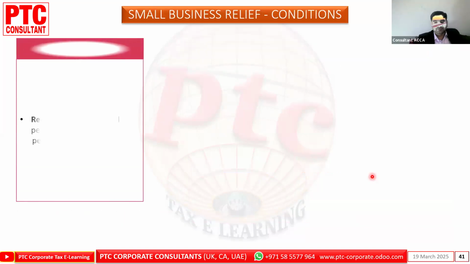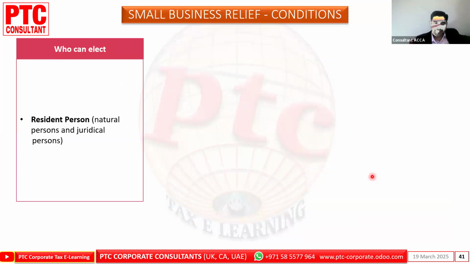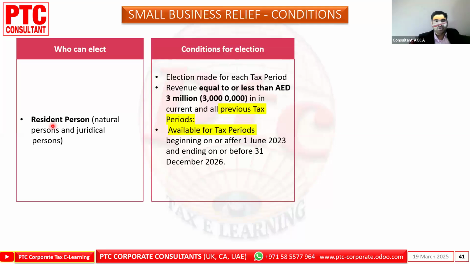Let's see the next. Who can elect? Natural person and juridical person, both of them. The condition is that the election is made for each tax period.